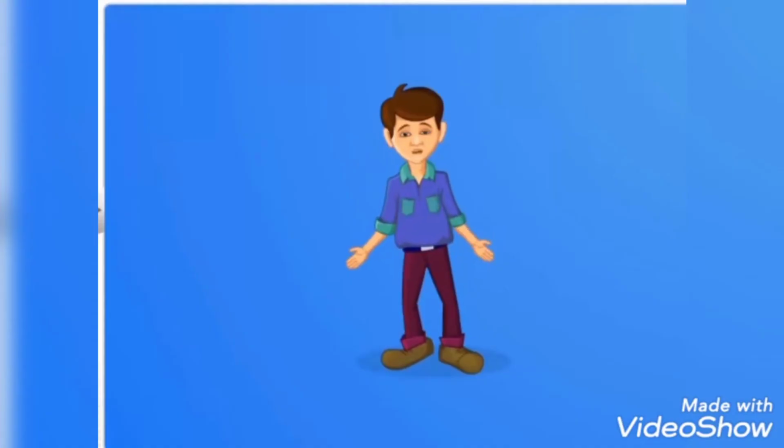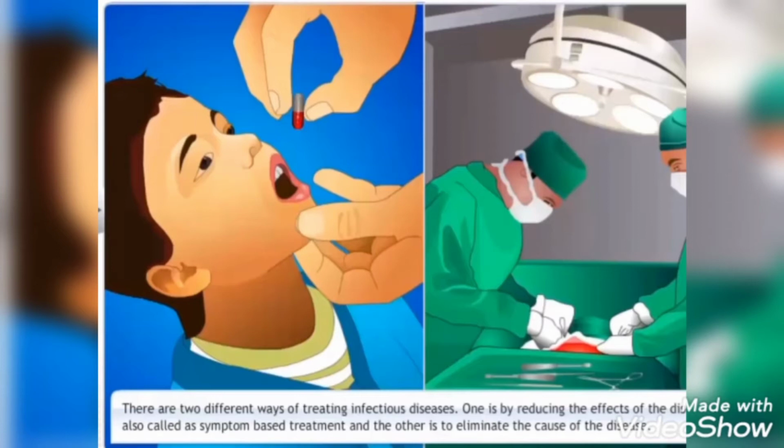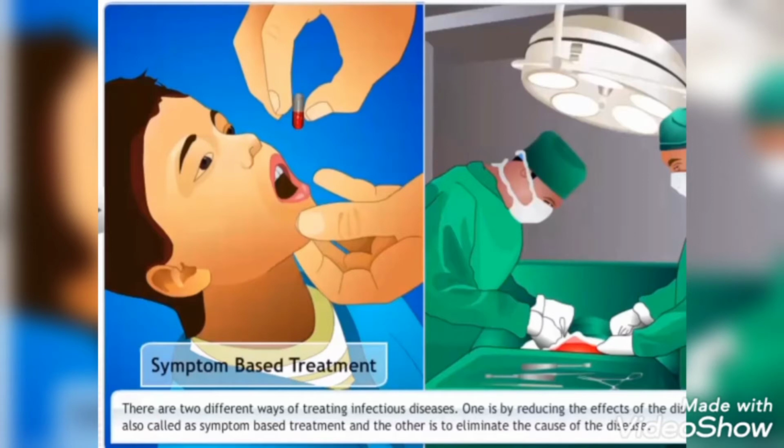How are infectious diseases treated? There are two different ways to treat infectious diseases. The first is used to reduce the effect of the disease, also called symptom-based treatment, and the second is to eliminate the cause of the disease.